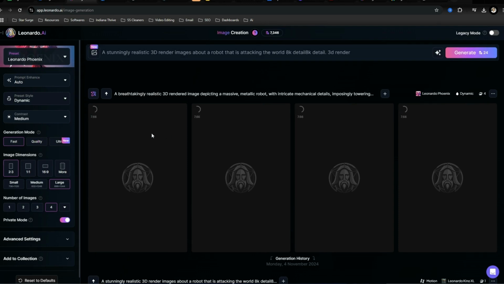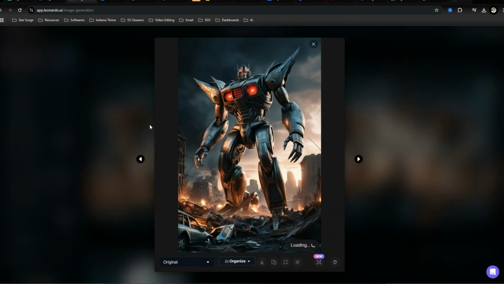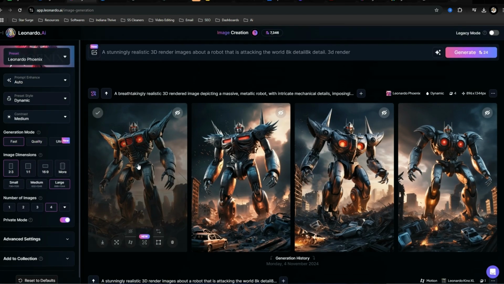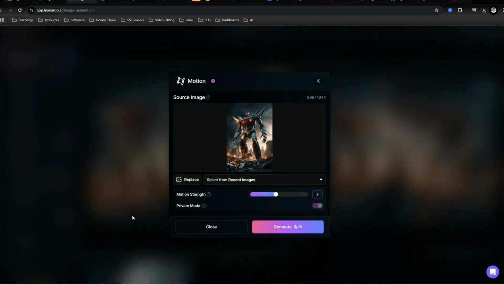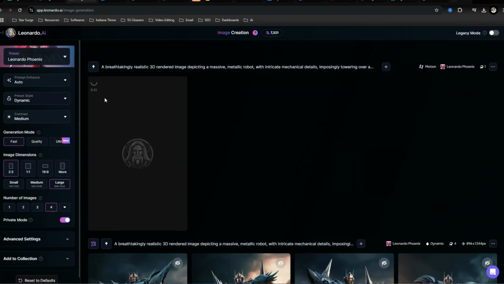Now we'll give it a second, and it normally takes pretty quick. So look at these images. Boom. Now, if you're wanting to create a short form video, well, cool thing about Leonardo is if you click generate motion image, you're able to actually turn this image into a video. Motion strength is just how fast the image is going to be moving. I like to keep it around 5 or 6. So let's generate this. Now these take a little bit longer, like 60 seconds. So I might just pause this and come back to when it is complete.